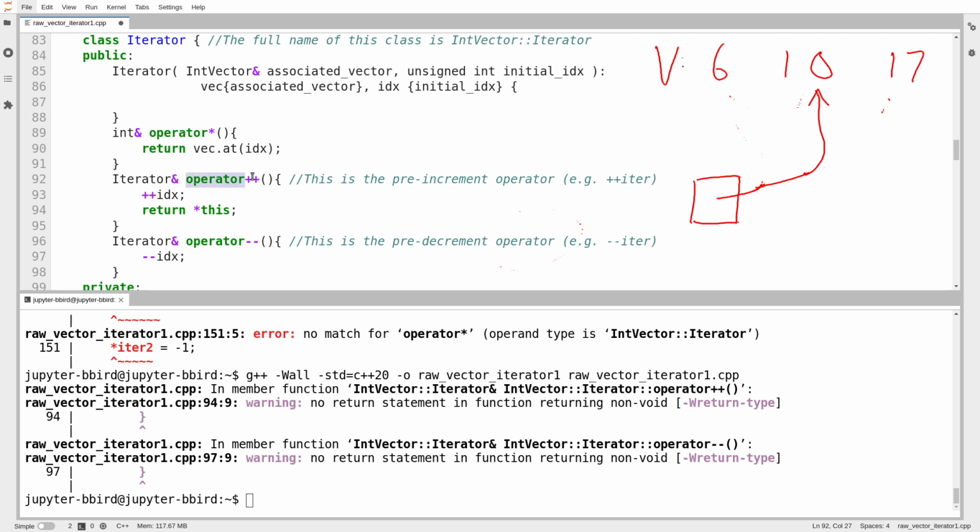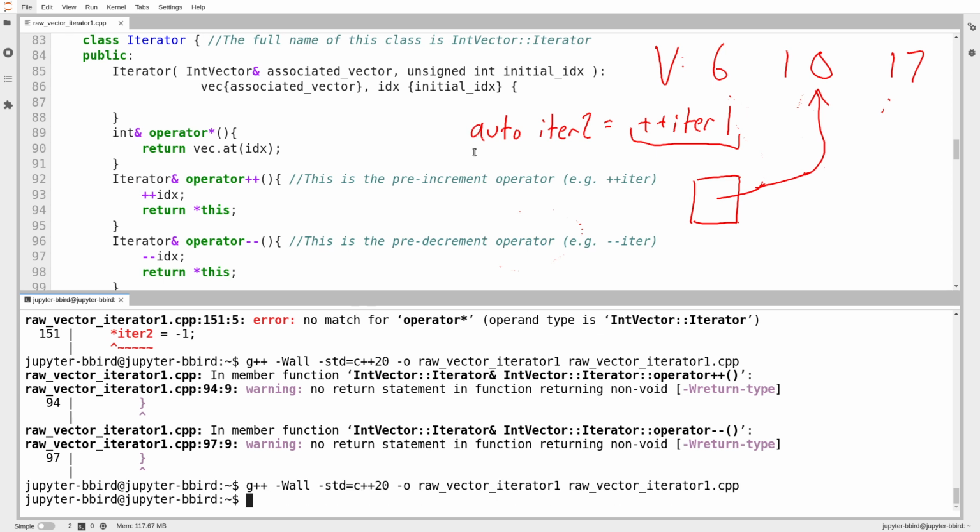So my plus plus operator is supposed to return the iterator itself, on the logic that I might write something weird like auto iter2 equals plus plus iter1. So I increment the iterator and I send back the new value of the iterator. In other words, I just send back the iterator itself. So I do star this. And then same thing here, return star this. All right, so we'll try that. We'll see whether that compiles. And it looks like it did.